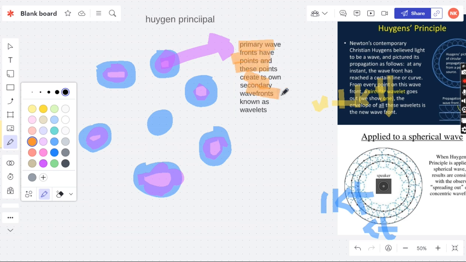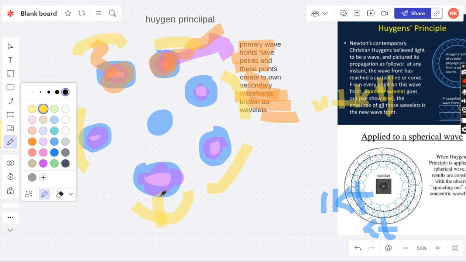You need to keep in mind that secondary wavelets are scattered everywhere with the speed of the wave. Each point is the source of a secondary disturbance, a secondary source, and emits its own wavelet. So it will create its own secondary wavelet. This is the point located in the primary wavefront that creates its own secondary wavelet. So this is the primary wavefront, right? If we draw tangent arcs, something like this, one, two, three, four, five, and six.